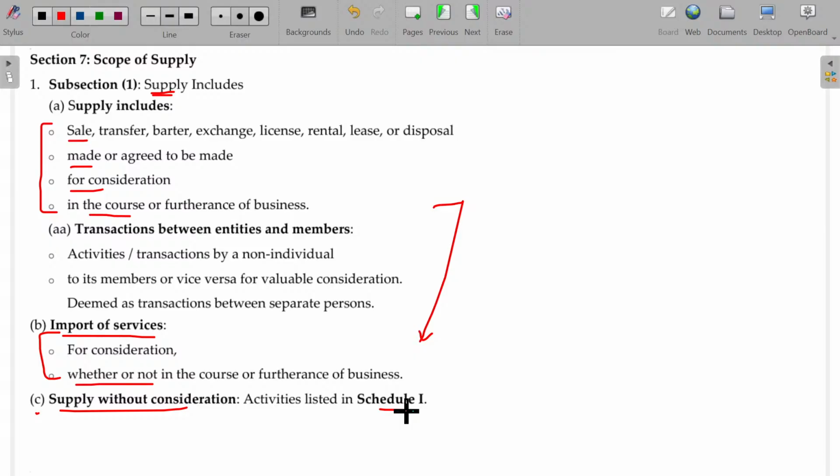An asset purchased for the business purpose and ITC is available later, if you are disposing the asset, then it is also a supply, whether you receive the consideration or not. And branch transfers, depot transfers and factory transfers between distinct persons, or establishments of distinct persons, are also supply. Okay. So these are the cases we have studied.